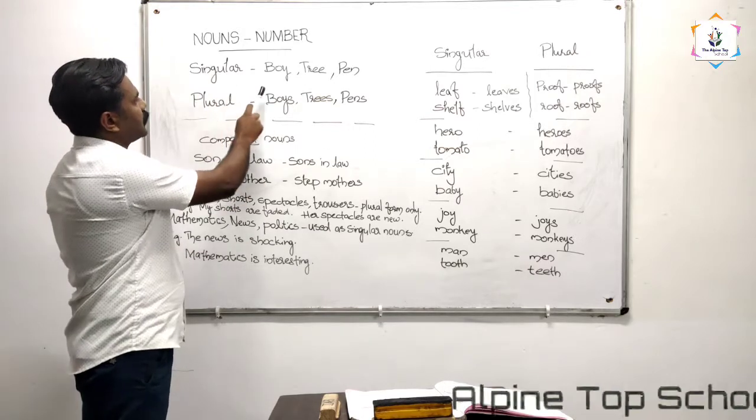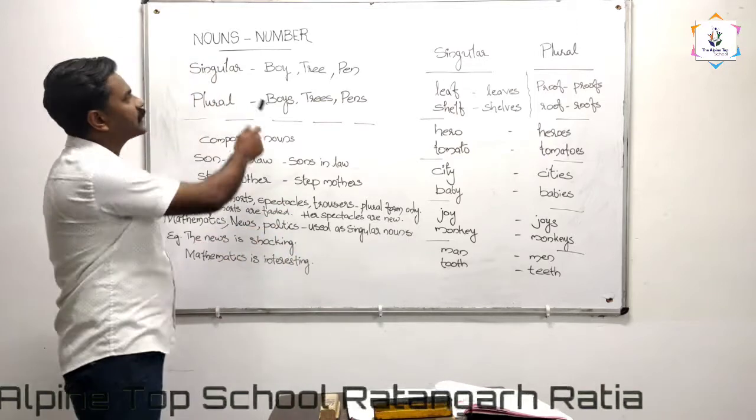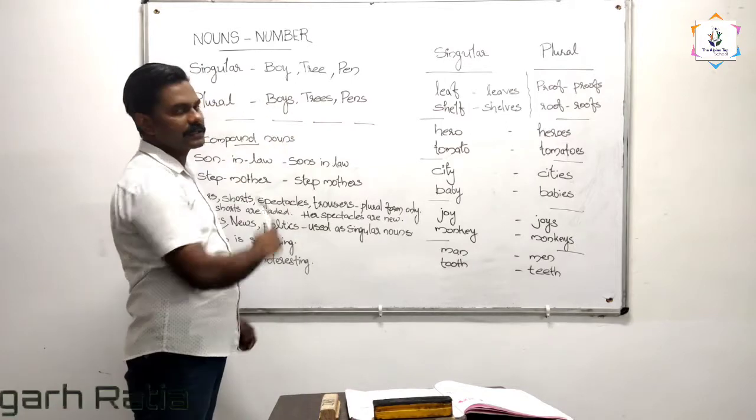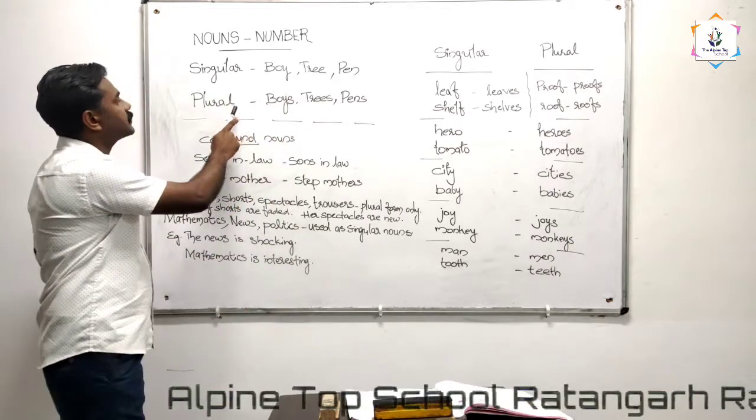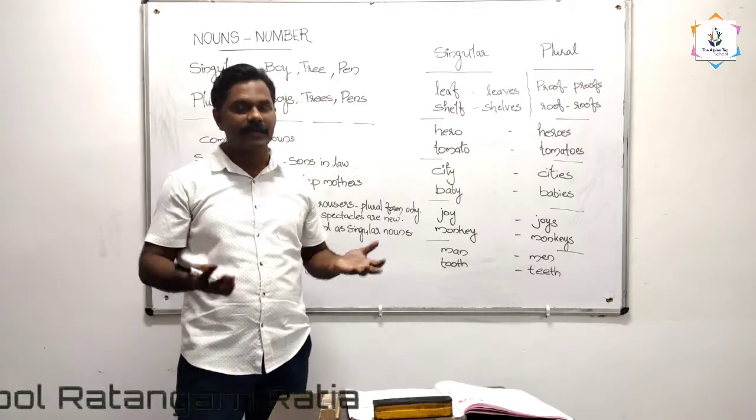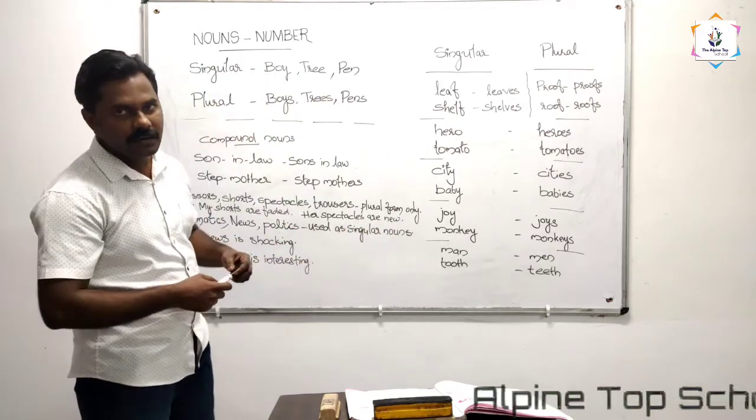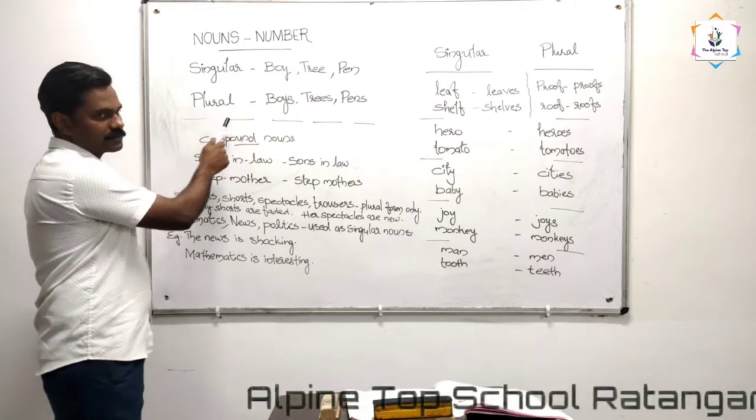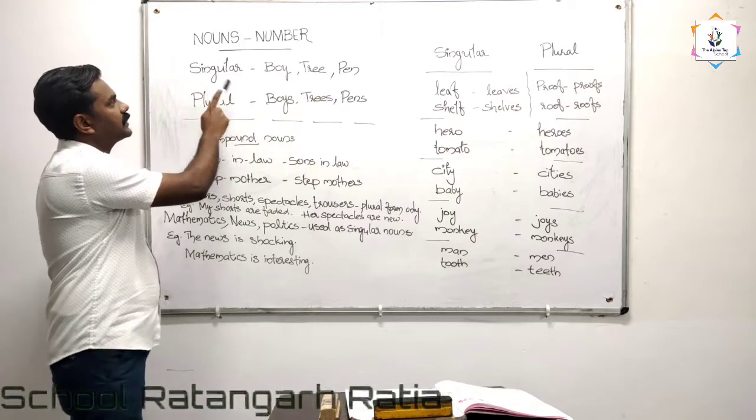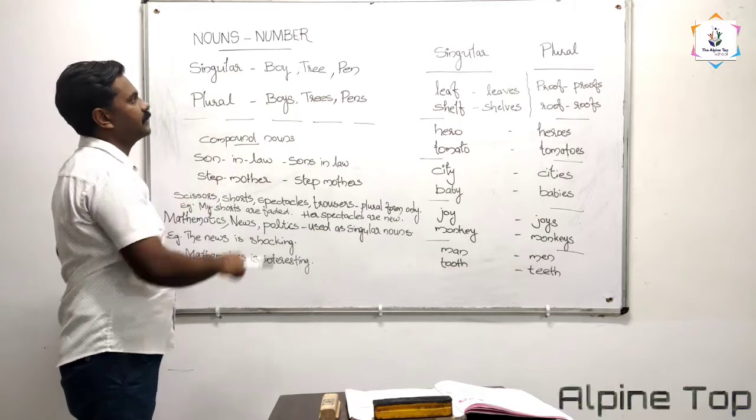If the noun is one only, if there is one person or thing over there, we can call it a singular noun. And if it is more than one, it can be 2, or 500, or 5,000 or 1 lakh, anyhow more than one, we can call it a plural noun. One only, we call it singular noun. If more than one, any number, we call it plural noun, right?